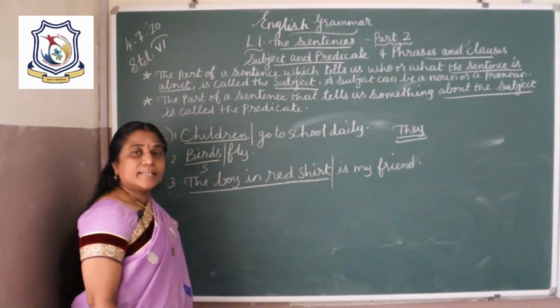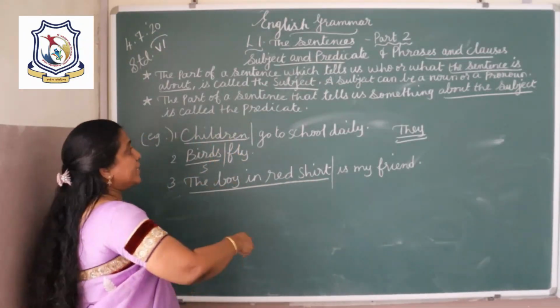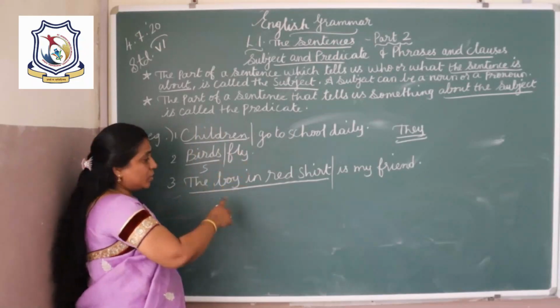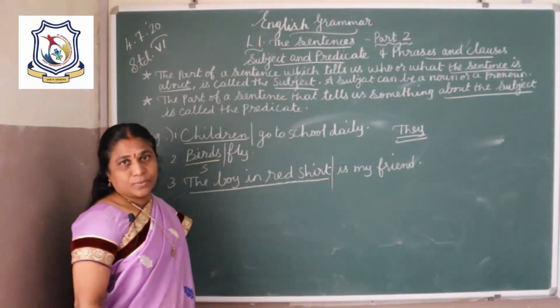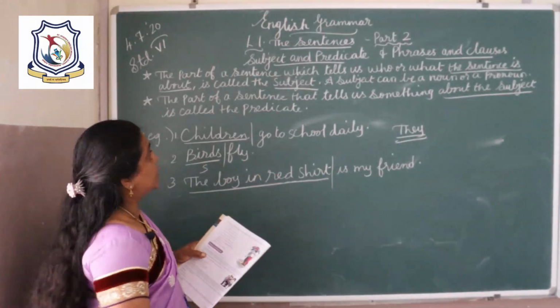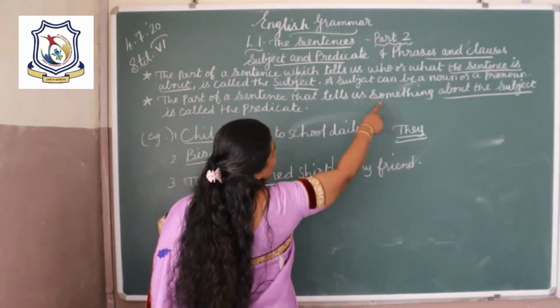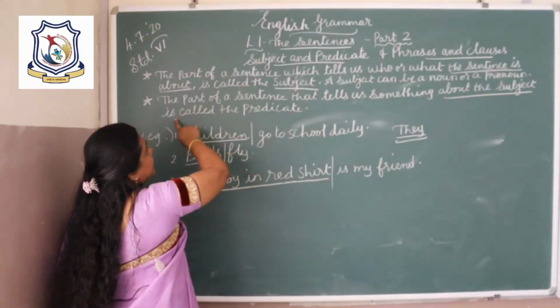So the subject is the boy in red shirt. So the subject can be one word or more than one word. Okay, understand?